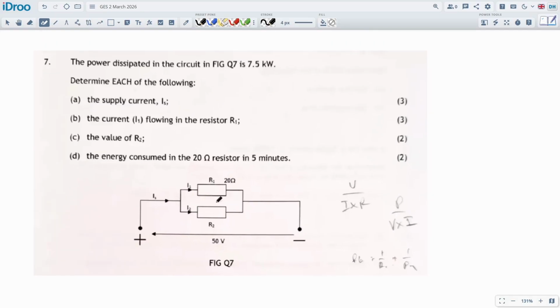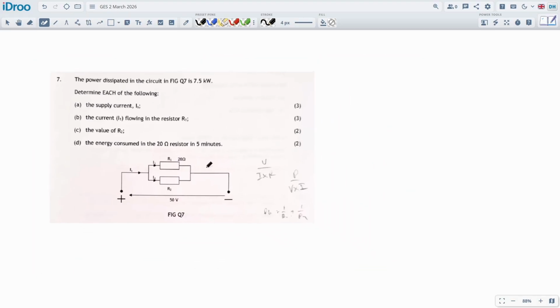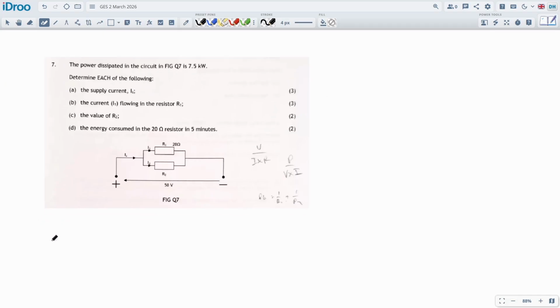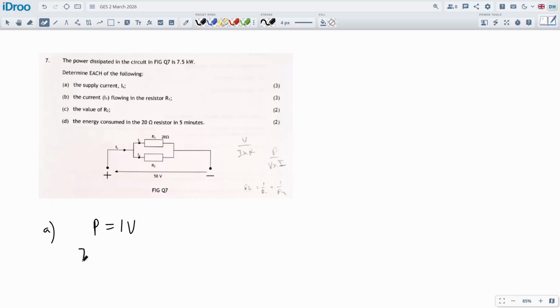And this is a bit of a special one because we're doing it backwards, because they've given us the power, which is normally what we're calculating. We're normally calculating the power to start with. So the usual approach is going to be a little bit different to what we're used to. We're using P=IV and V=IR, and they want to know the supply current. Well, I think we can just get that straight away using P=IV. I should have called this VIP instead of PIV, but whatever. Power is 7,500 watts. The current, we don't know. That's what we're going to calculate. And the supply voltage is 50 volts.